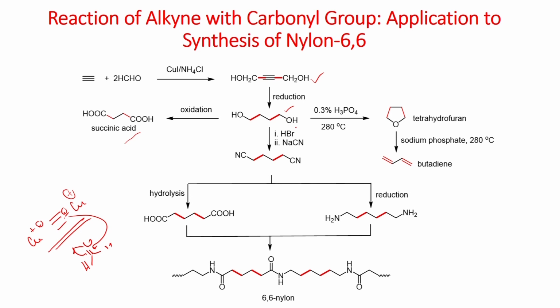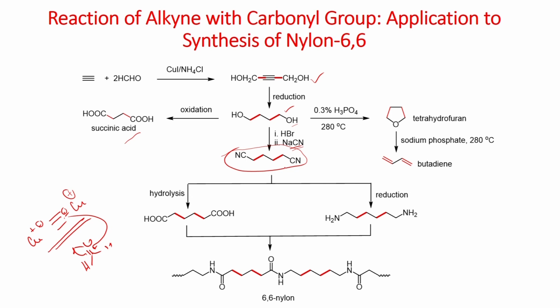So, this diol, when you react with hydrogen bromide, you can make the bromo compound, can be further reacted with sodium cyanide by nucleophilic substitution. You can get this dinitrile alkane.